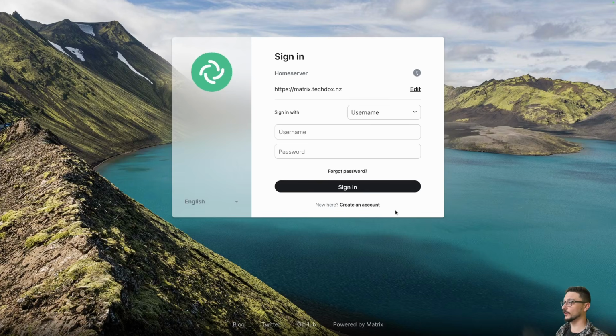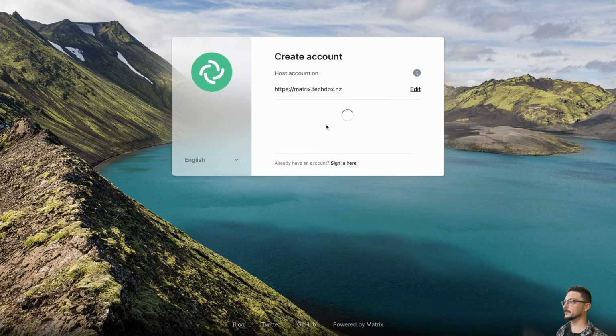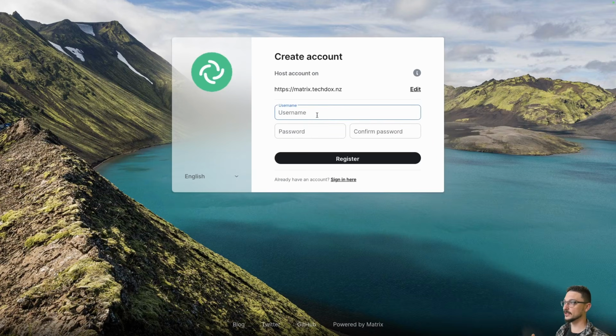So now, if you wanted to create an account, you could just do create an account, and it's going to come here, and now you can set up a username, password, and you can just register. You could technically do this right now by going to that matrix.tiktoks.nz. I don't know if this is going to be up or what I'm going to be doing with this by the time it's up, but you could always try it. But if you already have an account, you can actually just sign in.